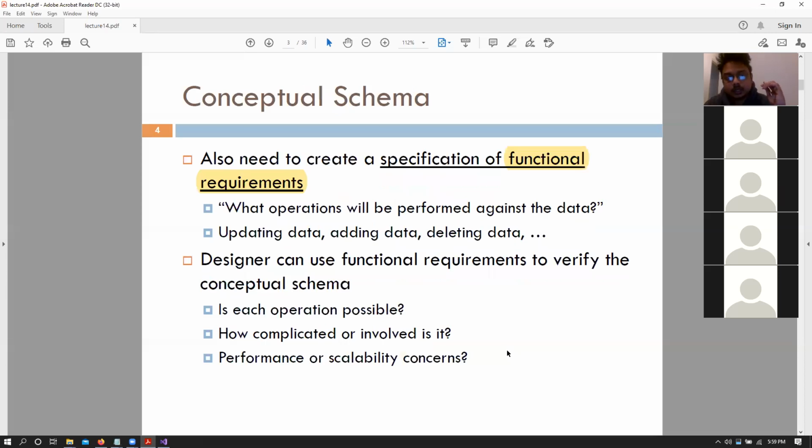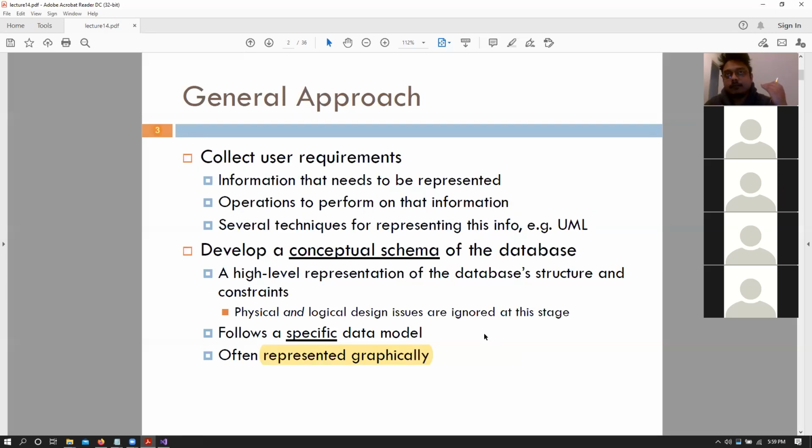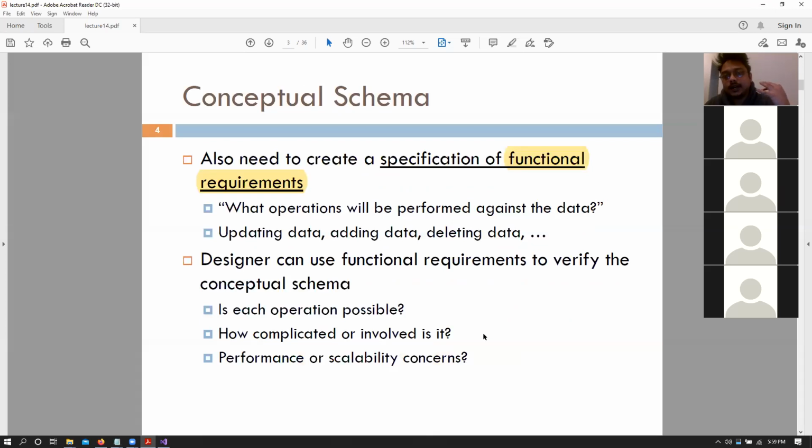So whenever we are designing a database, again, we are going to don the hat of a database designer. Given those specifications, how do we convert that into a database representation, right? Whenever we are creating a database, the first thing is what are the functional requirements of your database. So what are the functions that are supposed to be supported by your database? Can I add data to it? Can I update it? Can I delete stuff from it? Things like that.